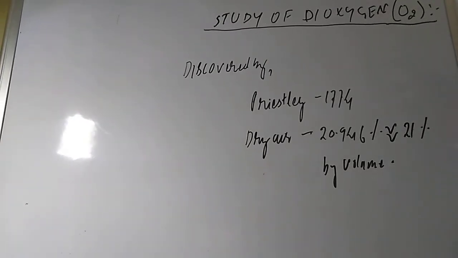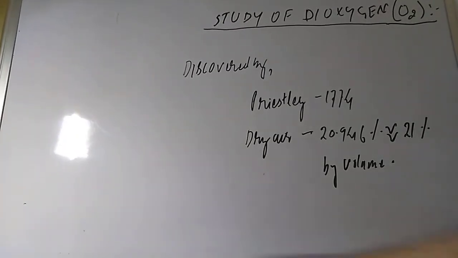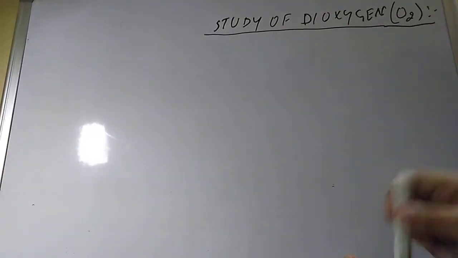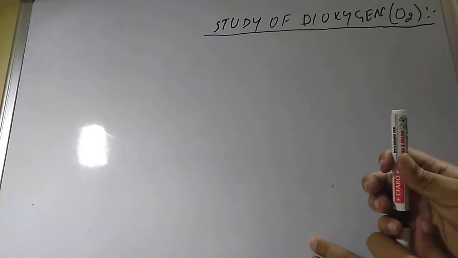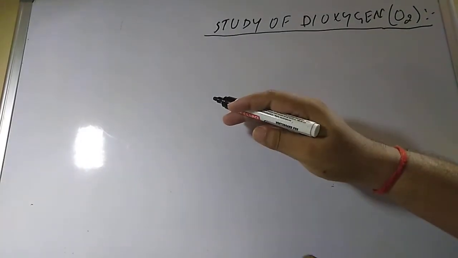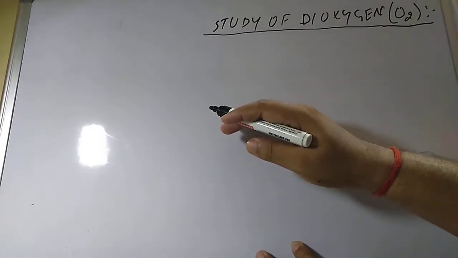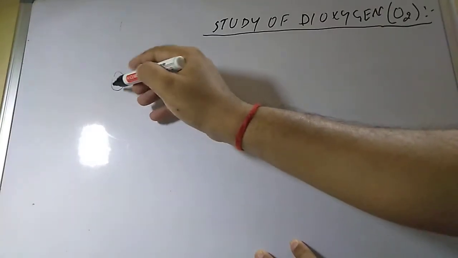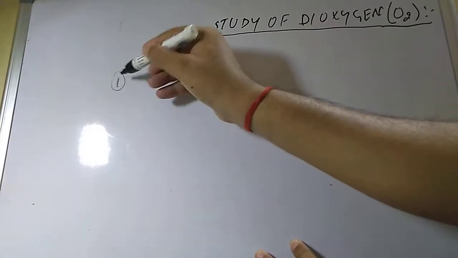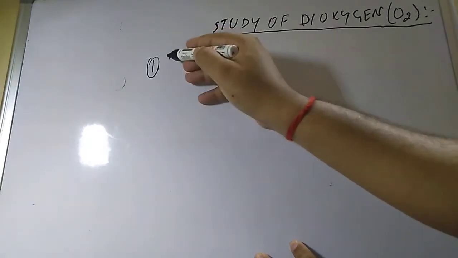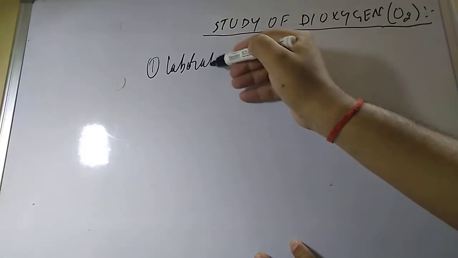Now students, in this video lecture we have to study the preparation and properties of dioxygen. Let us understand the preparation. We have already studied many preparations in group 15 elements, when we studied nitrogen dioxide, where it was also prepared as a side product. The first method of preparation we are going to study is the laboratory method.